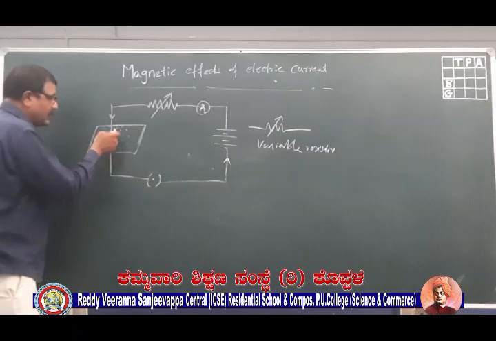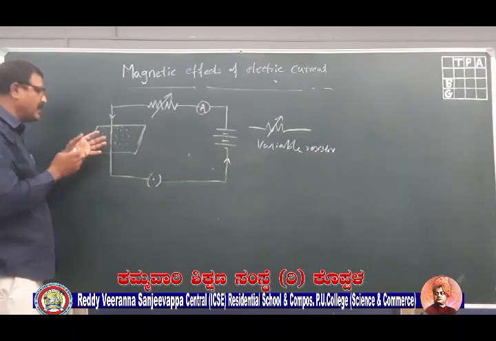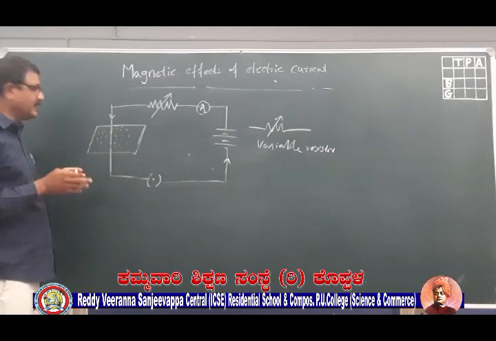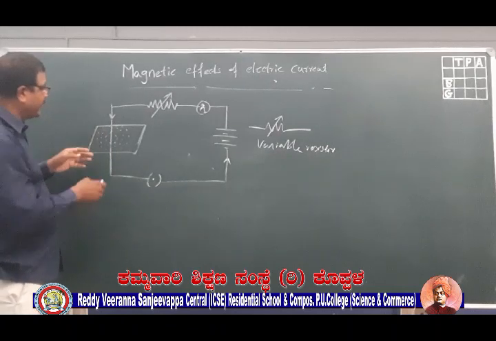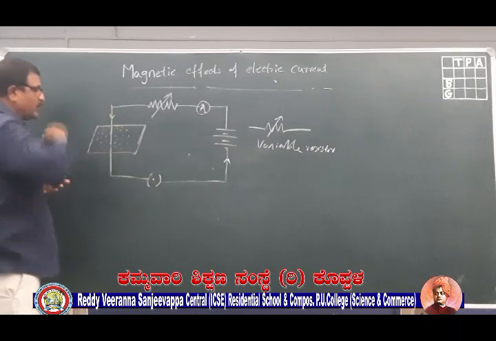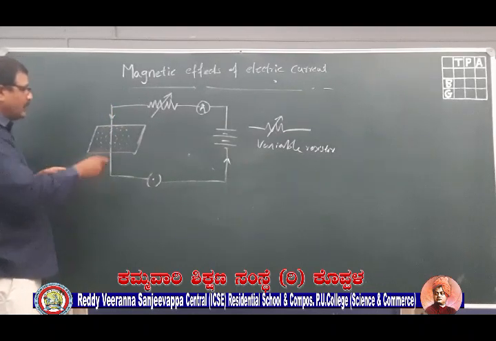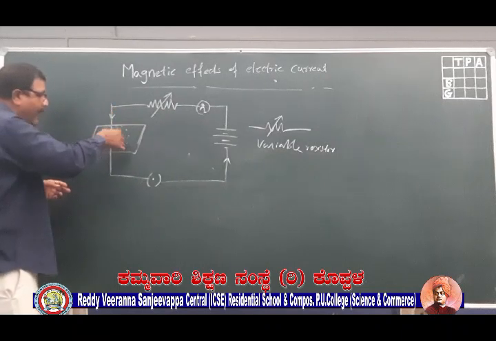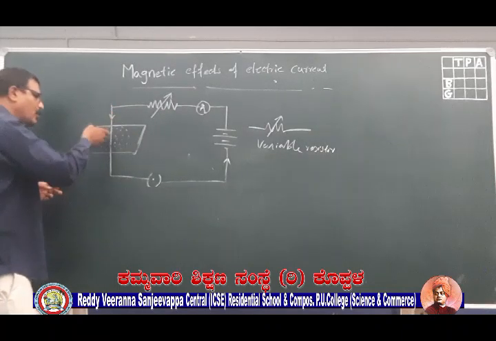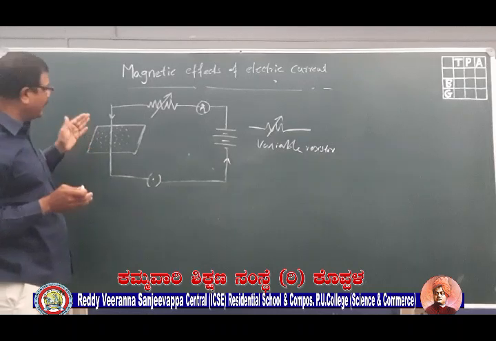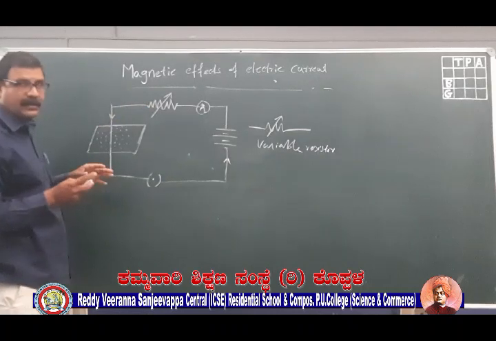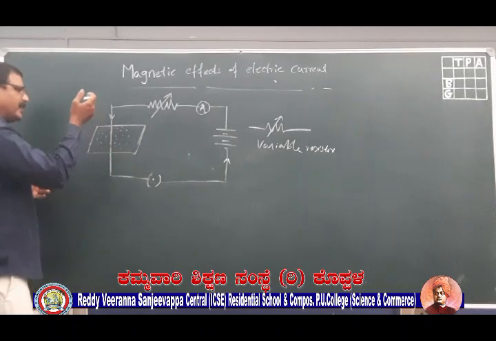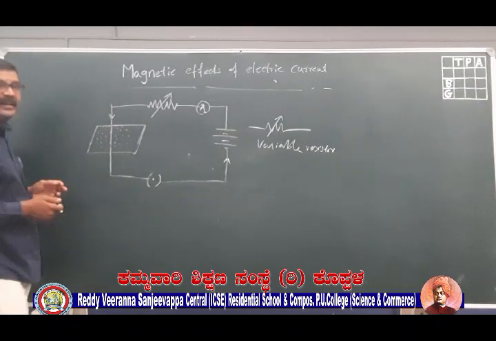The inner one will be a smaller circle, and as you go away, the circles keep increasing. Due to that magnetic field, the iron filings have settled down around the conductor. If you increase the current, the strength of the magnetic field increases. If you decrease the current, the strength of the magnetic field decreases.